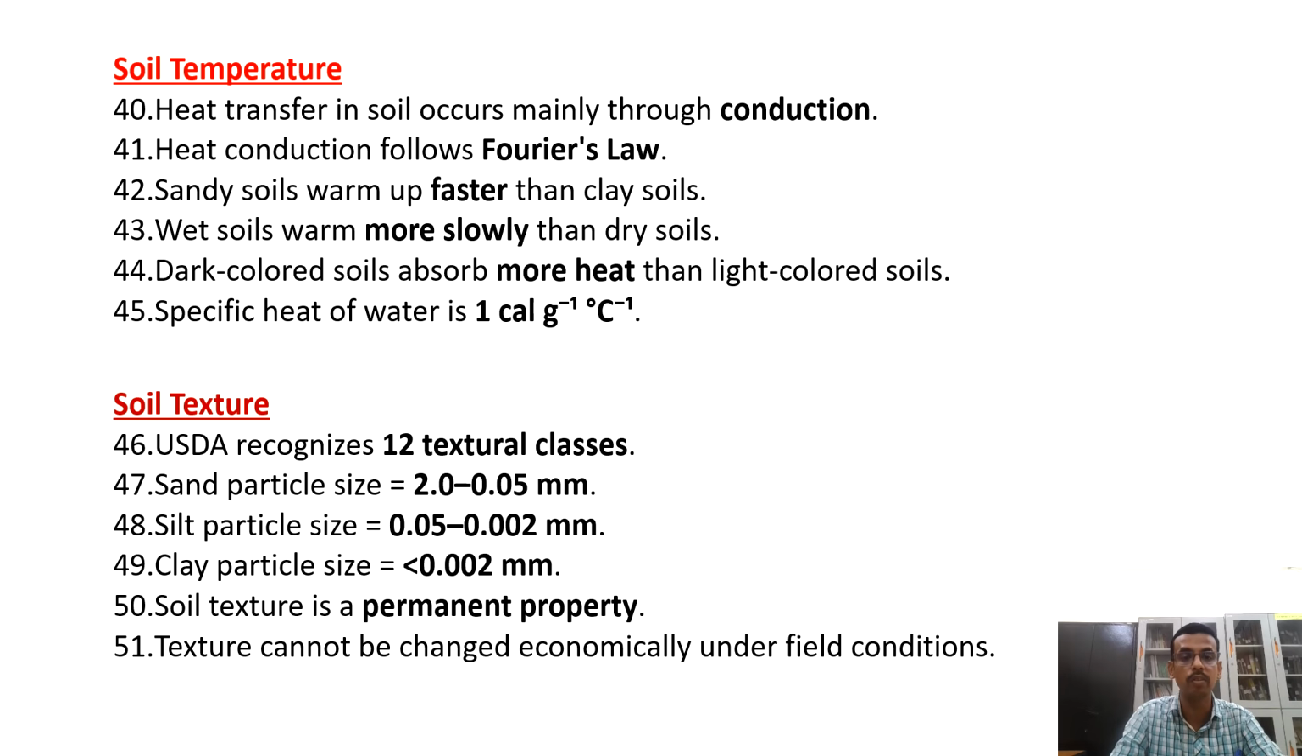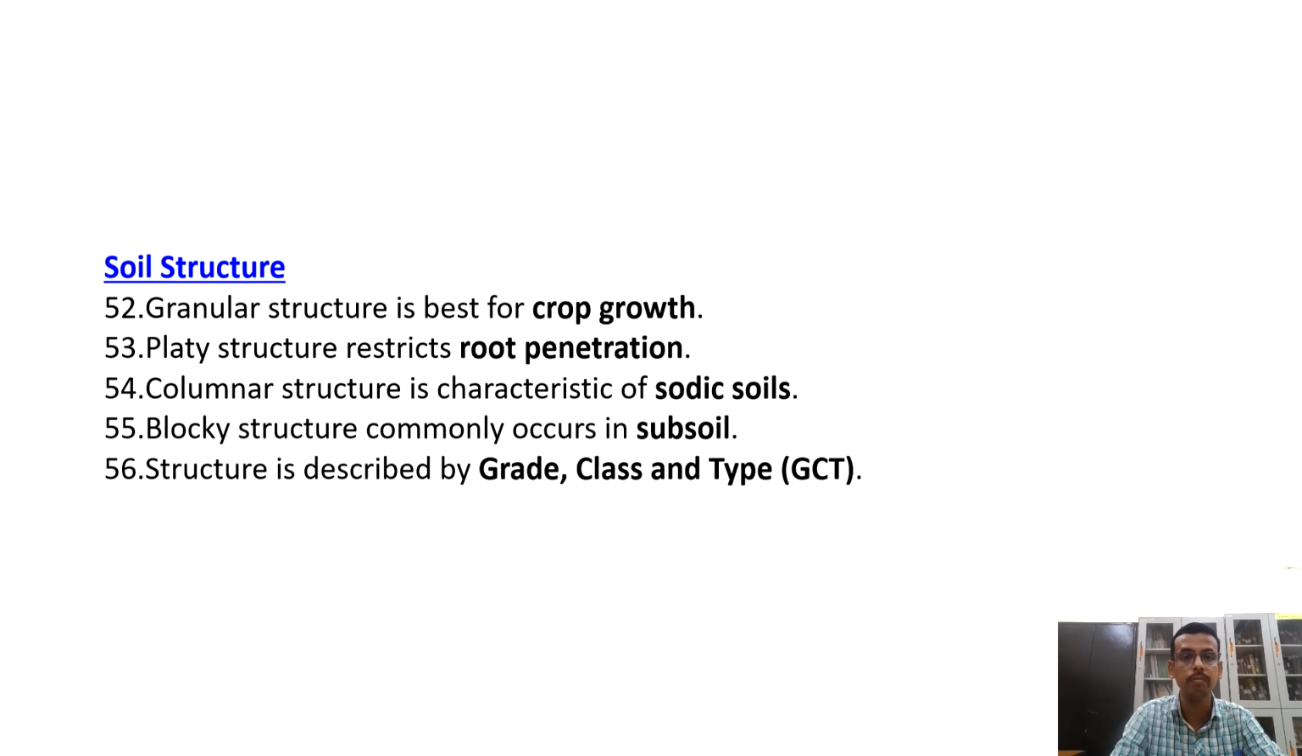Then soil texture. USDA recognizes 12 textural classes; that question came in ICAR JRF 2014. Sand particle size is 0.05 to 2 millimeter. Silt is 0.05 to 0.002. Clay particle is less than 0.002 millimeter. All these three are according to USDA, United States Department of Agriculture. Soil texture is a permanent property. Texture cannot be changed economically under field conditions, because we cannot easily change the soil texture.